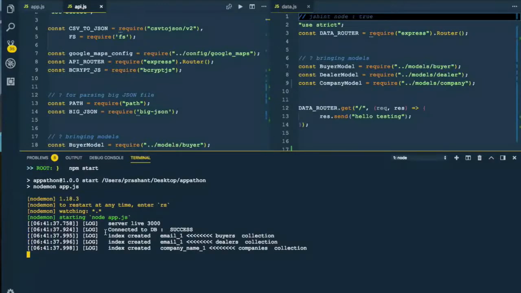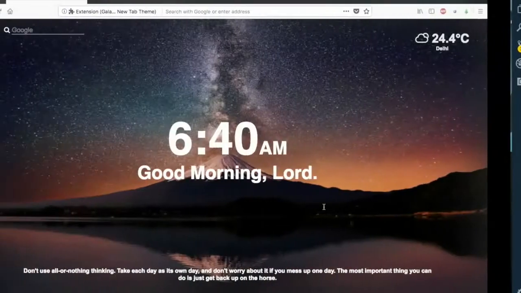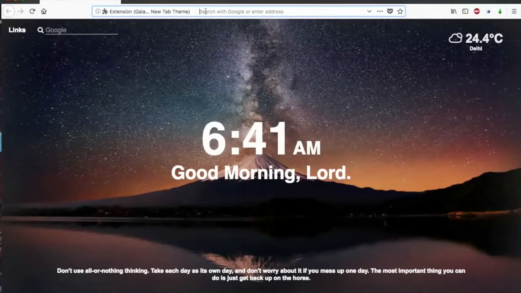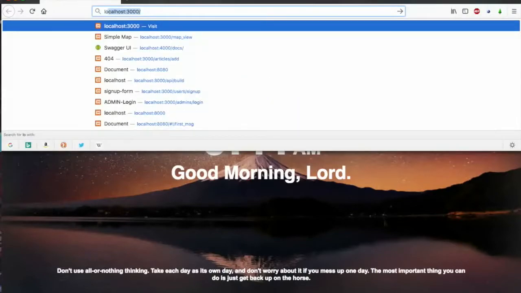As you can see, the database connection has been done and indexing has been created. Now let us check whether our application is online or not. For that we need to go to localhost 3000, and yes, we are live.